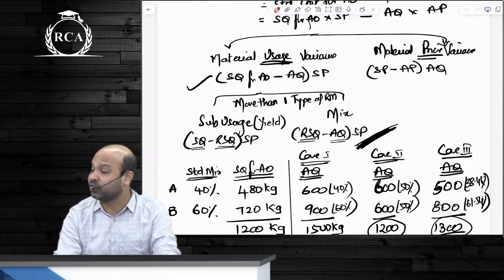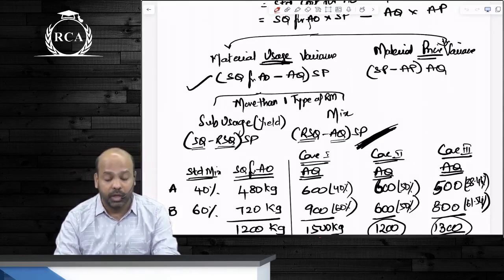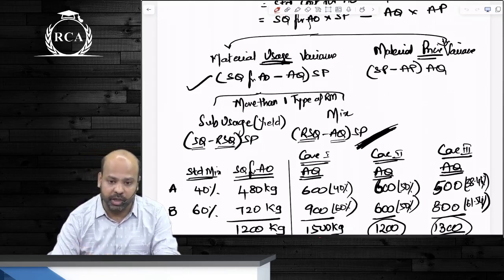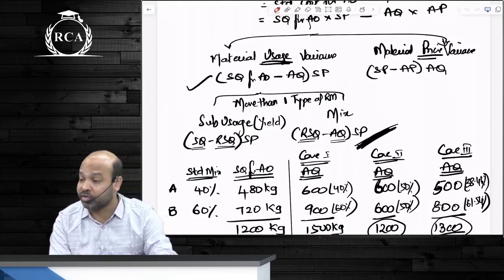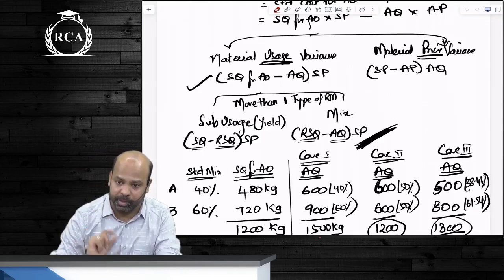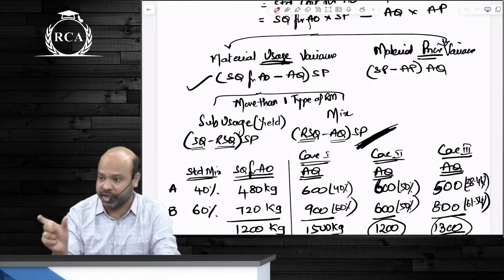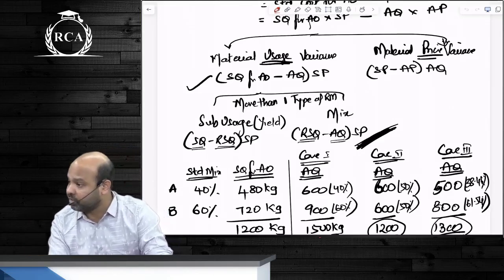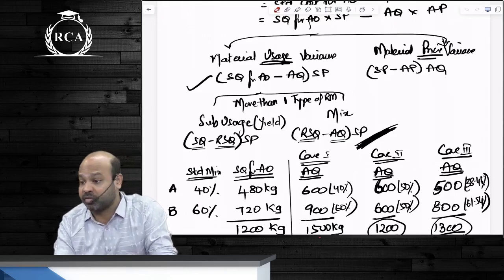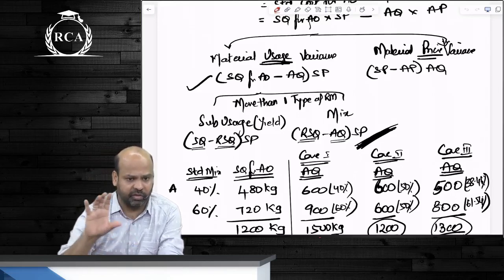So your material usage variance will be segregated into sub-usage variance and material mix variance. One is on account of the total quantity of raw materials that we are using. The other is the proportion in which we are using the raw materials. If the raw materials are being used as per standard proportion and there is still a variance, that will be on account of sub-usage variance, because of quantity. But if quantity is the same, and you change the proportion in which you are mixing the raw materials, that becomes material mix variance. Example: to make a liter of tea, normally we add 600 ml of milk and 400 ml of water.